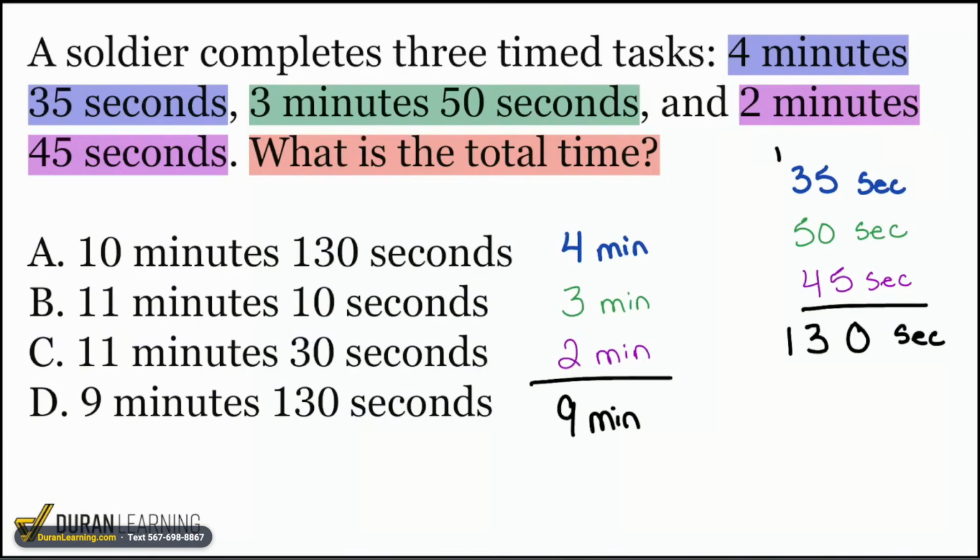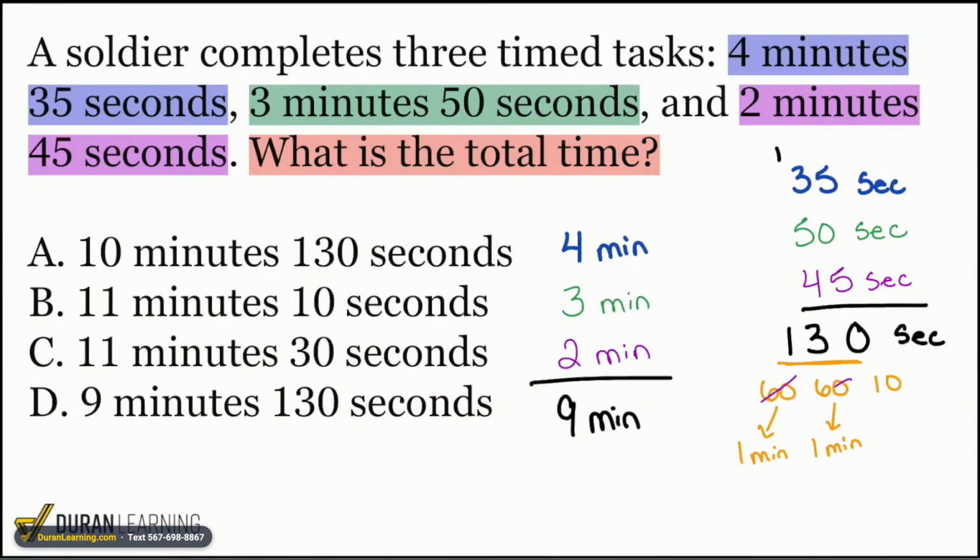Yeah, that's 2 minutes. That is 2 minutes. If you can't see it right away, don't worry, because I got you. 130 is going to be 60, 60, and 10. So guess what? This is a minute, and this is a minute. So everybody, we have 2 extra minutes here. So what does the 9 minutes and 130 seconds become? It ends up becoming 11 minutes.